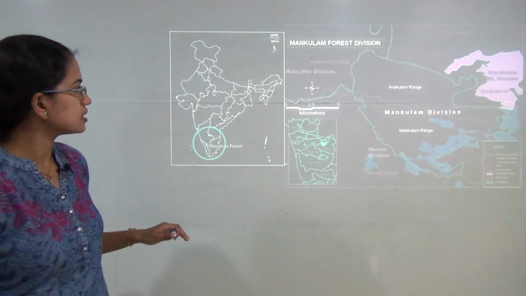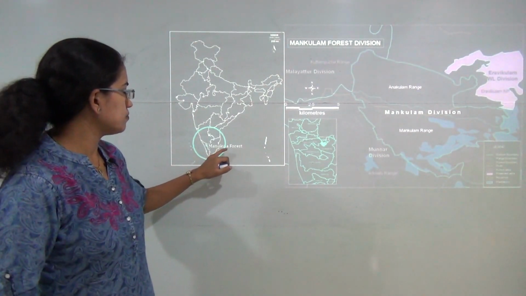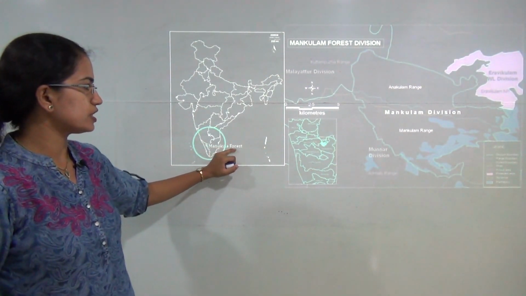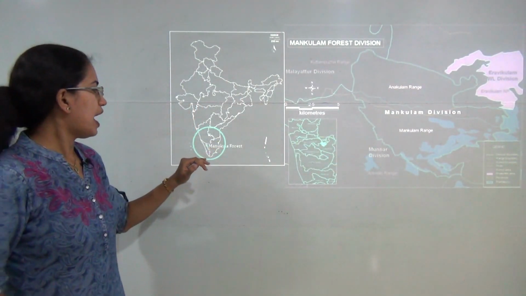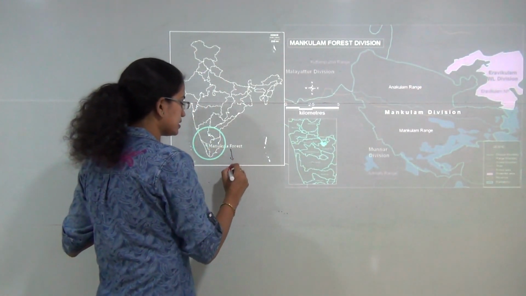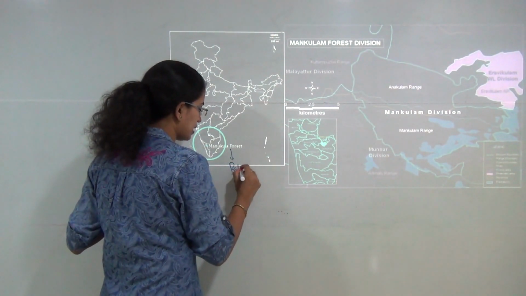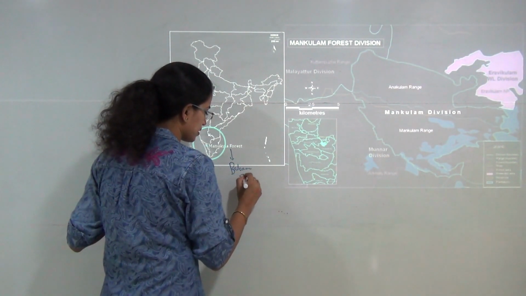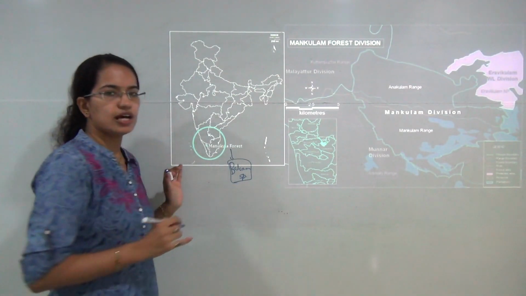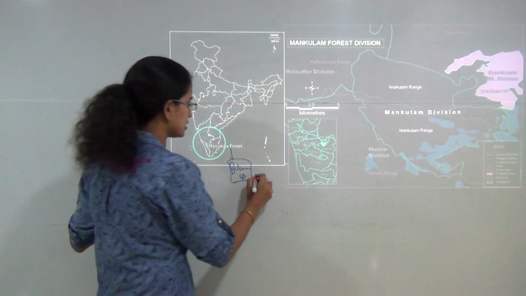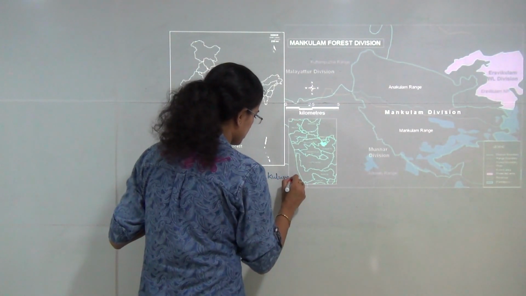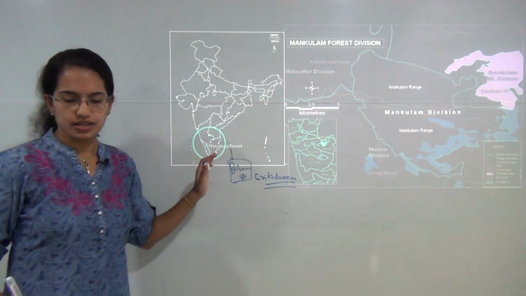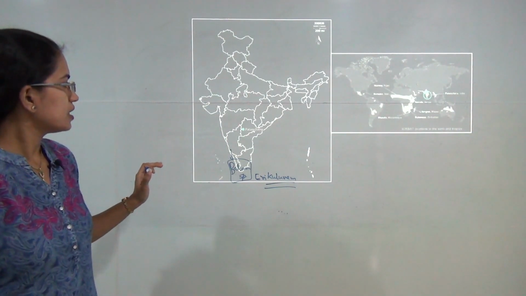The next location here is the Manakulam forest area. This Manakulam forest area was again in the news. It lies in Kerala, and two critically endangered species of balsam were discovered in this forest area, which lies in the Arikuvalam area in Kerala.